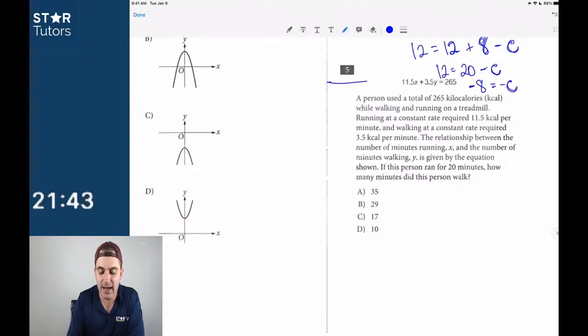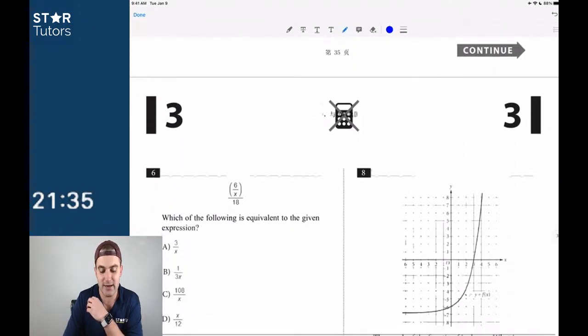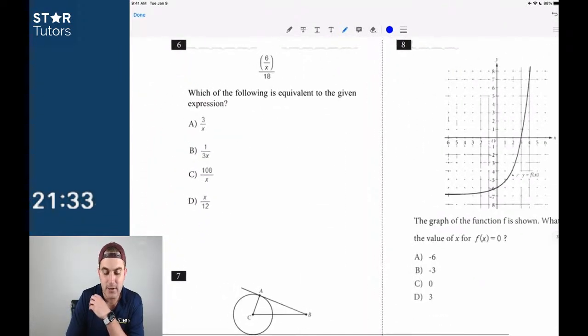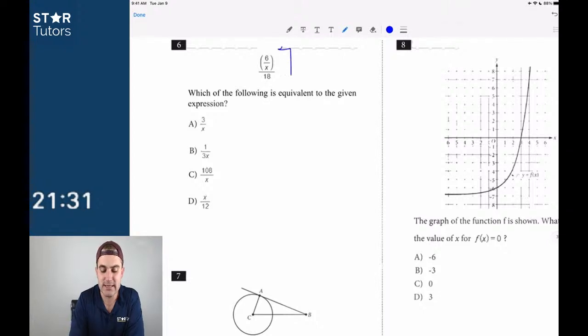Number 5, I'm going to say that's a pass 2 question. I'm not going to do it for right now because that one looks a lot longer than the first 5 that I think I answered correctly. Number 6 is a great example. 6 is going to be so much easier if we know how to do 6. And again, you do have to get some concept review going. This isn't just like, you're going to know 20 questions off the bat.